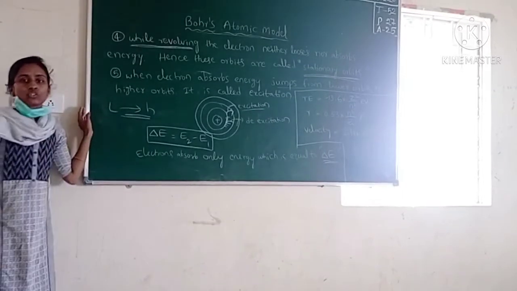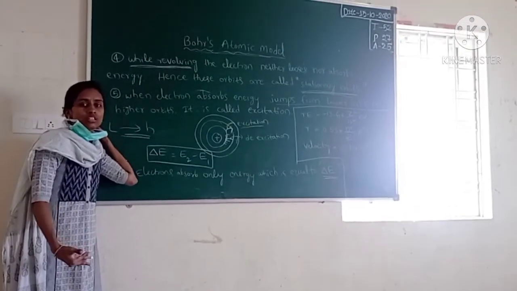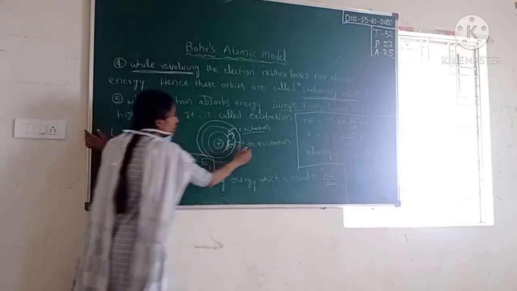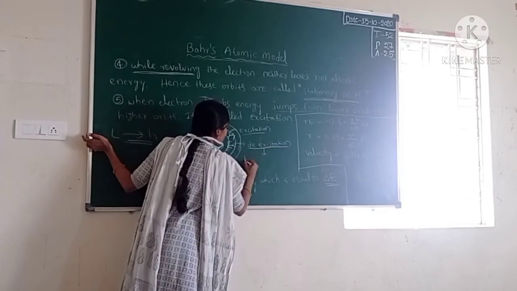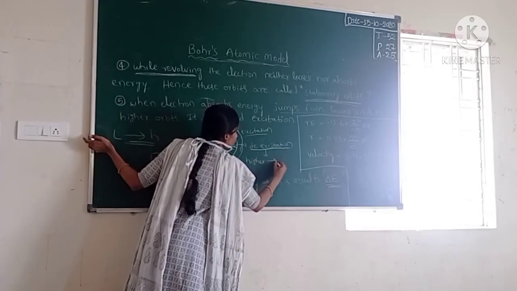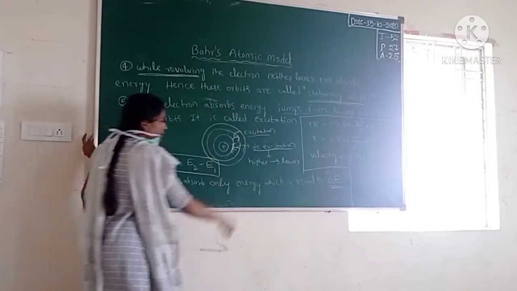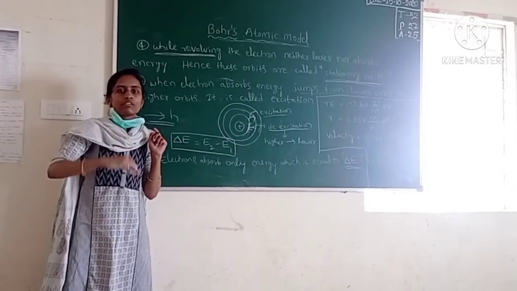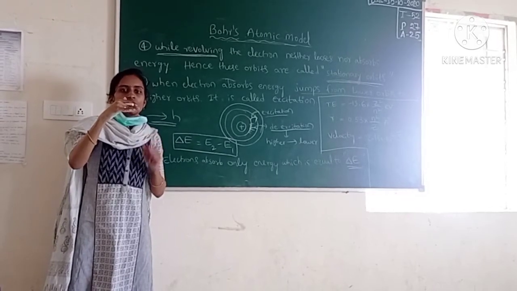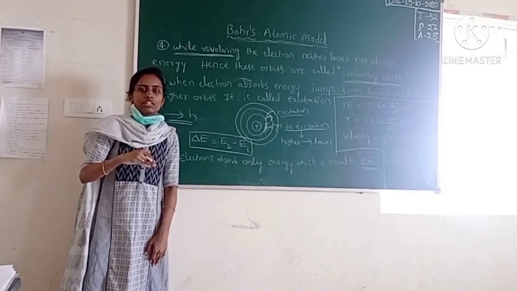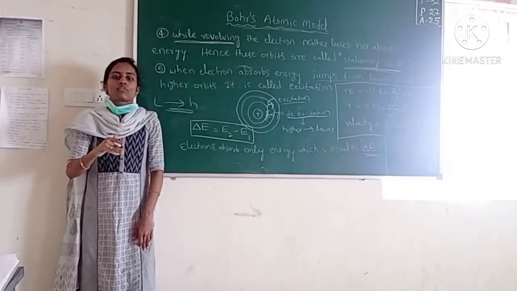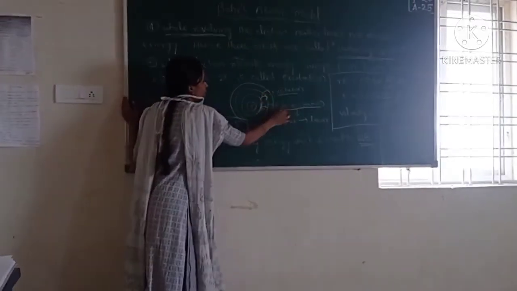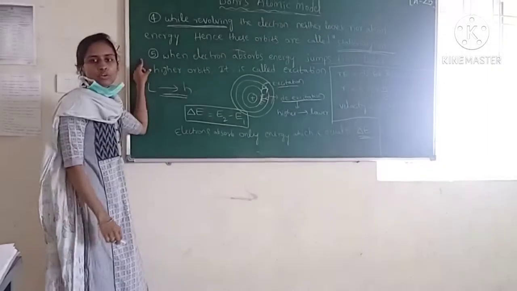And if it loses energy, what happens? If it loses energy, it will come back to the ground level from the higher level. That is called de-excitation. De-excitation means higher level to lower level. So when the electron comes from a higher level to a lower level, that is called de-excitation. Lower level to higher level is excitation. Jumping from higher level to lower level is de-excitation. So when we supply energy, this is excitation and de-excitation. This is the fifth postulate of Bohr's theory.